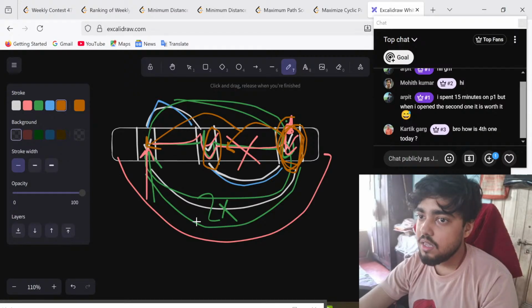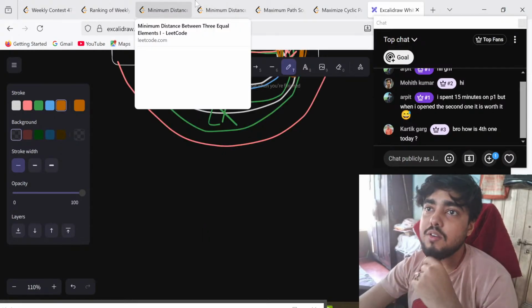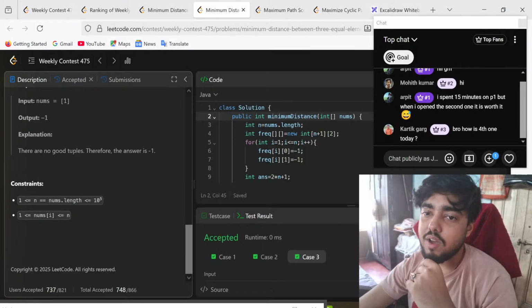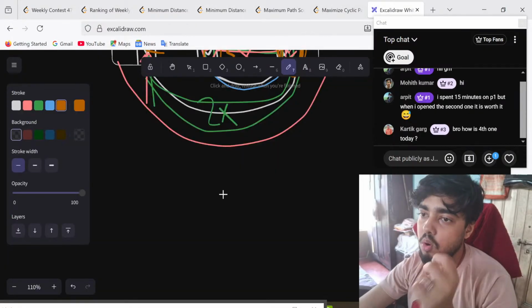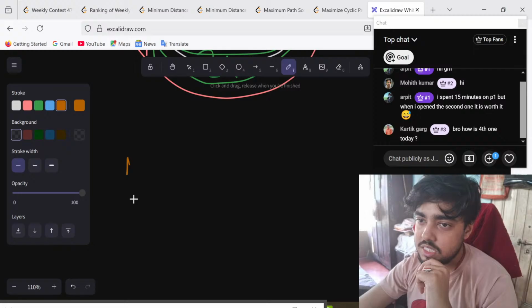This is the last occurrence of it, and this is the second last occurrence of it. Correct? So we know one thing: it was given that nums of i is in the range of 1 to n. So we can directly store, instead of earlier where we were using frequency, right?